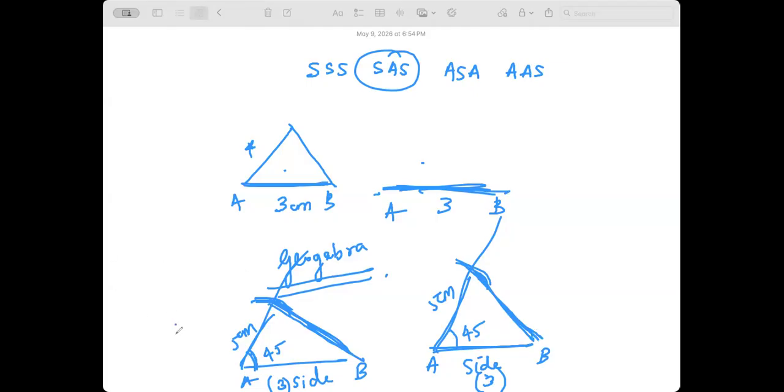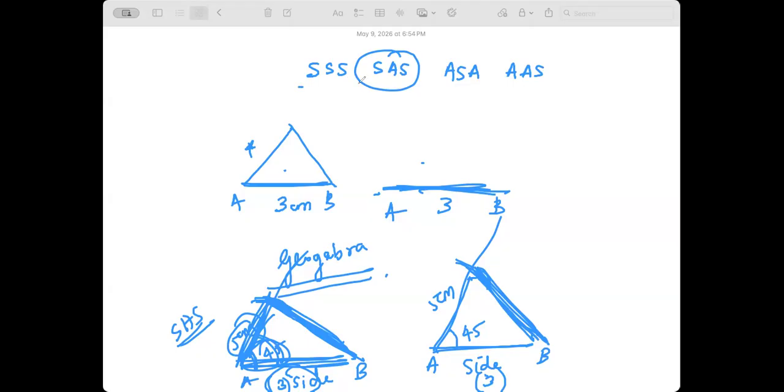That is why there is SAS congruence, meaning side, angle, side. The other side will also be equal. You just make a 5 measurement, 3 measurement and 45 angle, and automatically these two will be equal. If you try it out, you'll remember a lot.